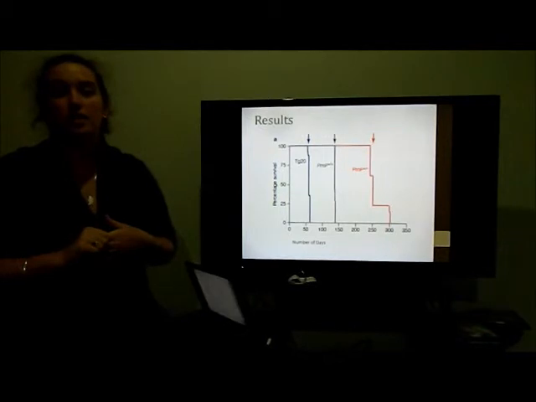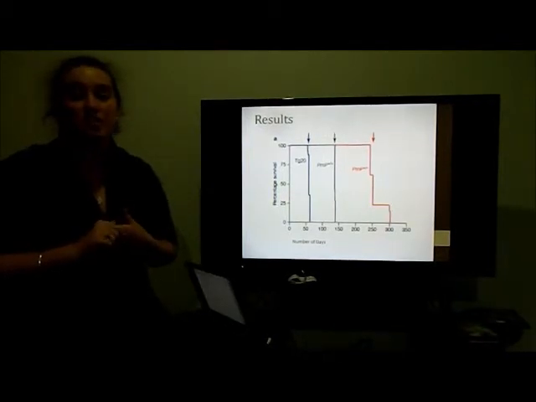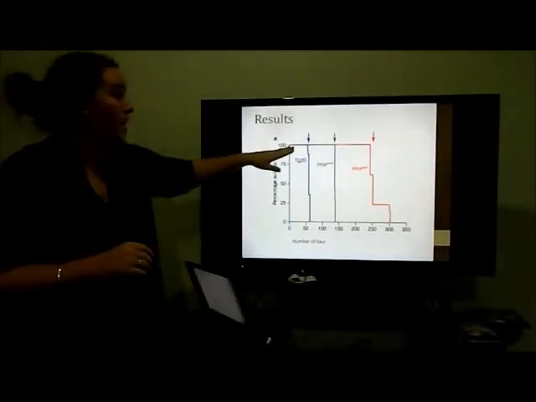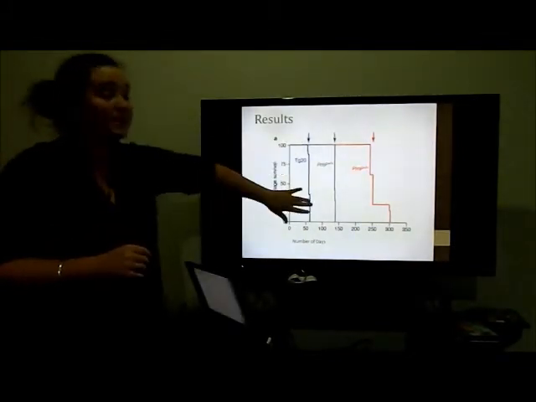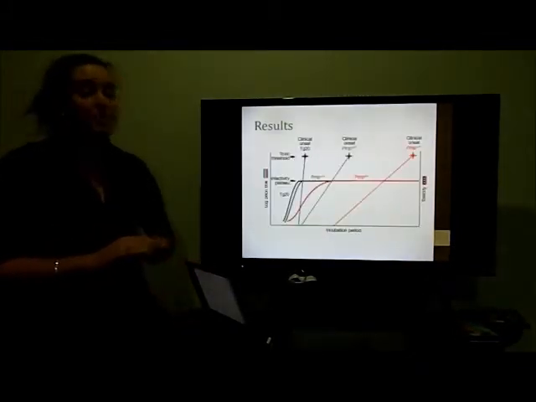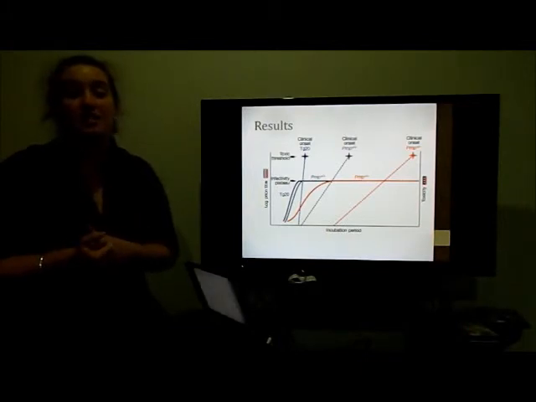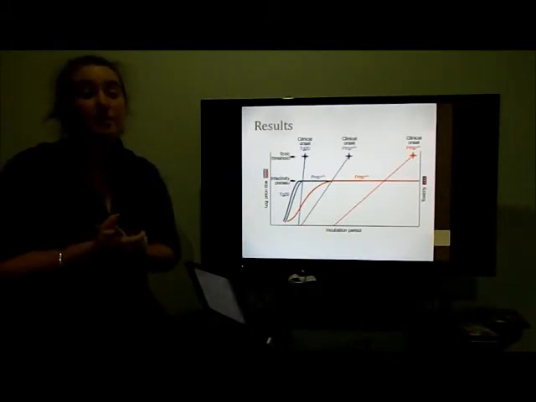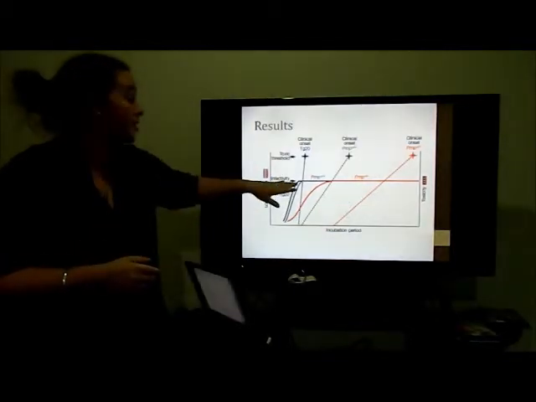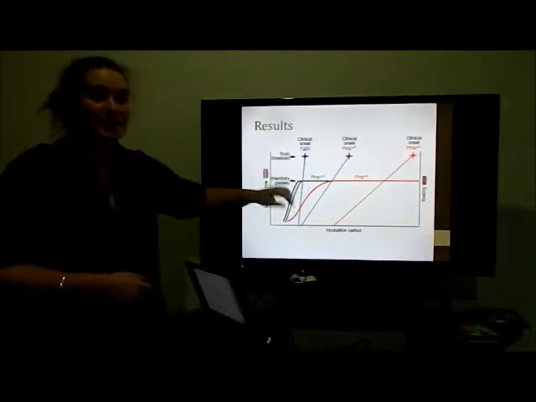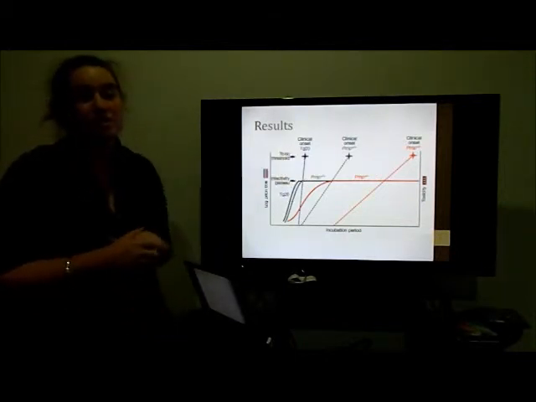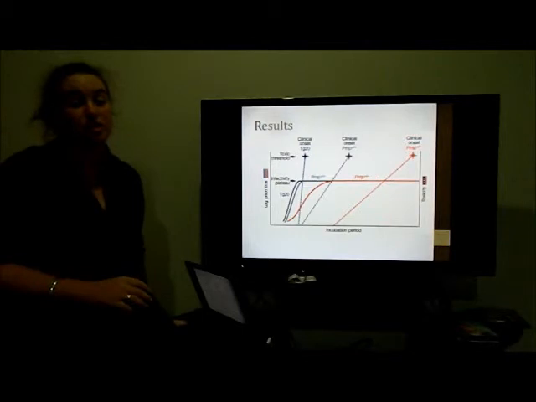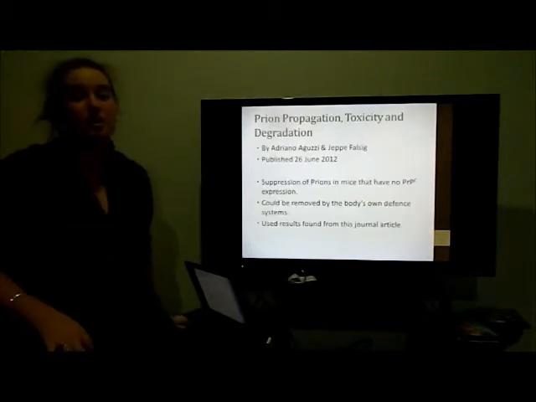This graph shows that all the mice after inoculation are in the first phase, and as each mouse type drops from 100%, it establishes that the prions have moved from phase 1 into phase 2. The propagation of the prions and their toxicity is shown here. The duplication of the prions is exponential in phase 1 until it reaches the limit. The plateau, phase 2, is where it switches to the assembly of toxic PrP. The toxic PrP does not gather until after the toxic threshold and the clinical signs begin to occur.